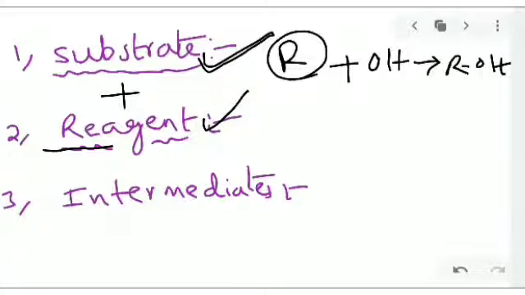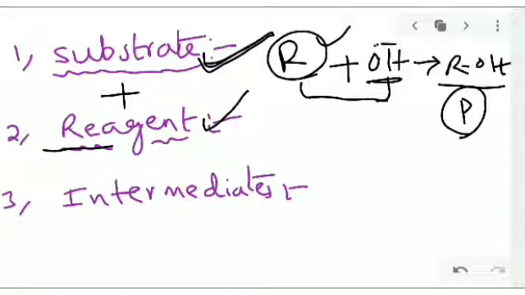Here for example, the substrate is a reactant molecule undergoing chemical reaction. R is the reactant, and the reagent is a nucleophile, OH minus, which is the attacking species. These are the reactant substrate molecules, and substrate and reagent together form the products. These are the basic concepts.